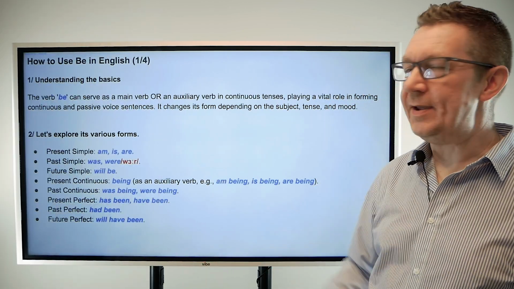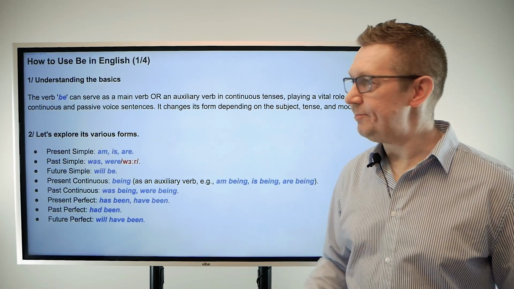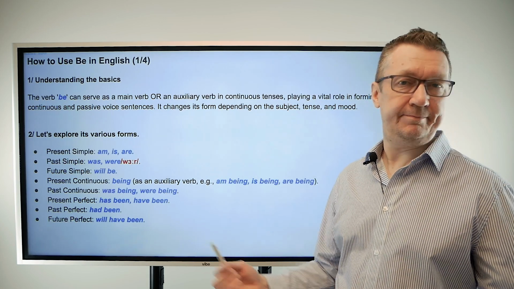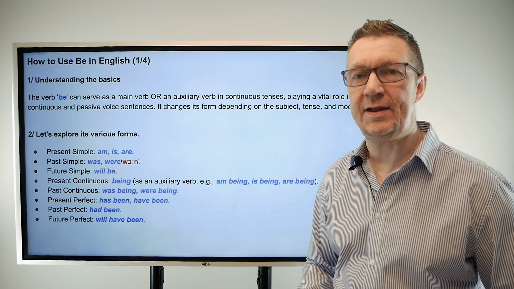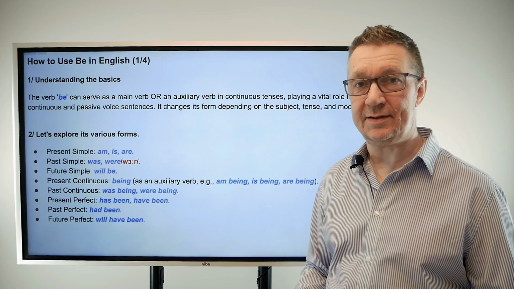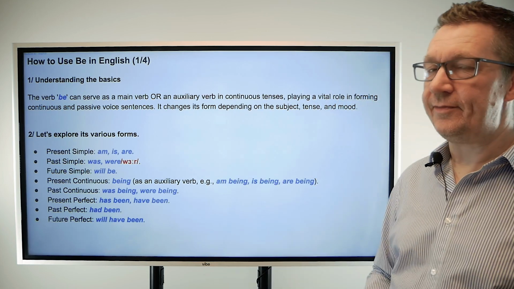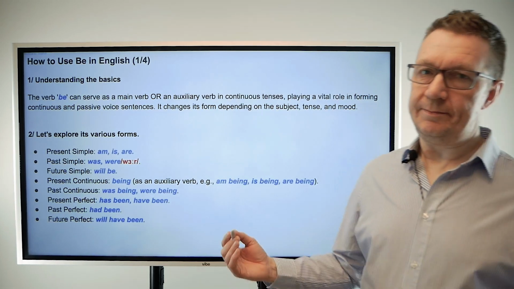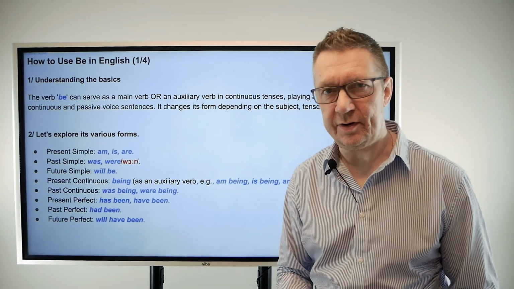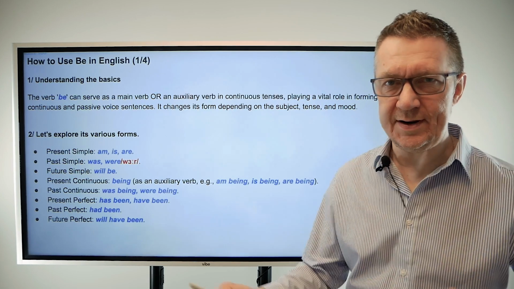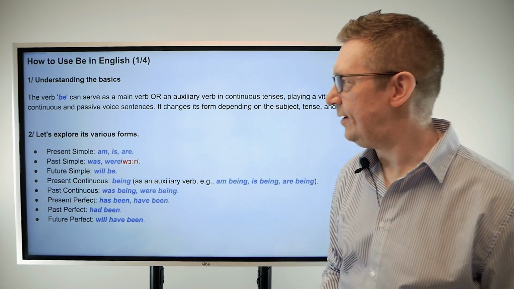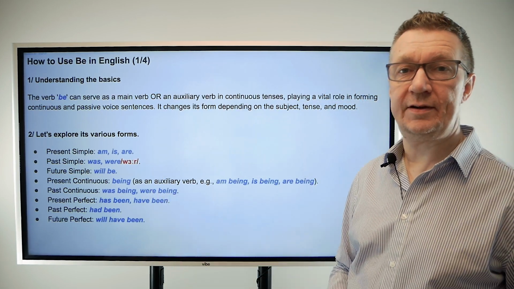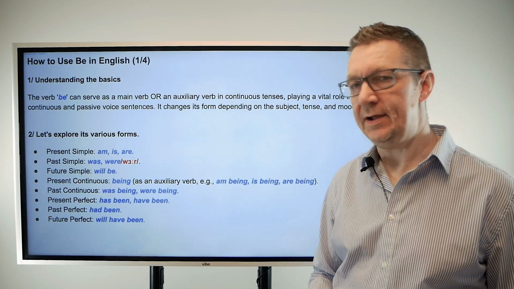So be, why is it important? Well, it's important because it serves as a main verb, as we know, but it also can be an auxiliary verb when you're using the continuous form. It also plays a very important role in the passive voice as well. And it changes depending on subject, tense and mood. So let's not waste any time. Let's get straight into it. Let's explore a few of the various forms with the verb to be.